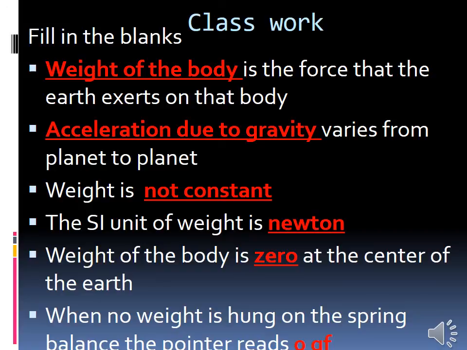Then the SI unit of weight is Newton. Then weight of the body is dash at the center of the earth. At the center of the earth, the weight of the body is 0. And then when no weight is hung on the spring balance, the pointer reads 0 gram force. Okay, yes, have you all finished?